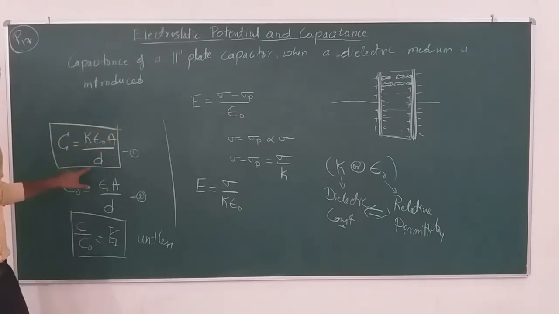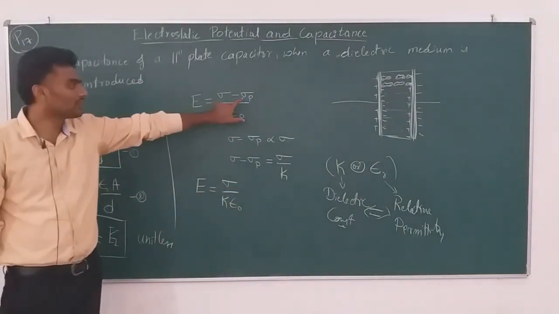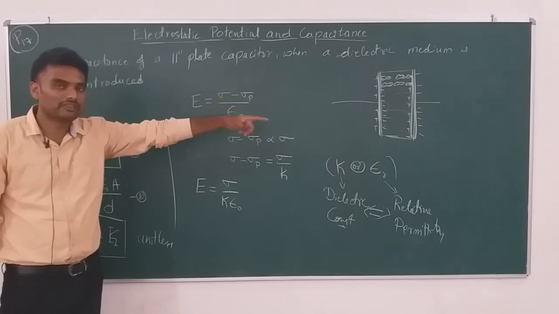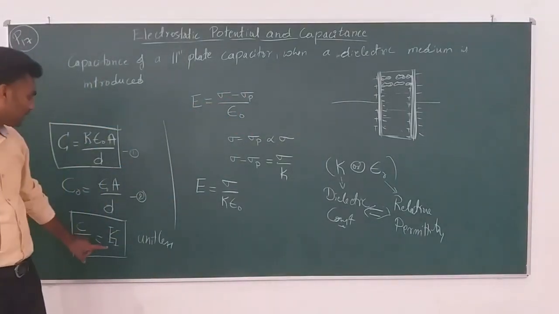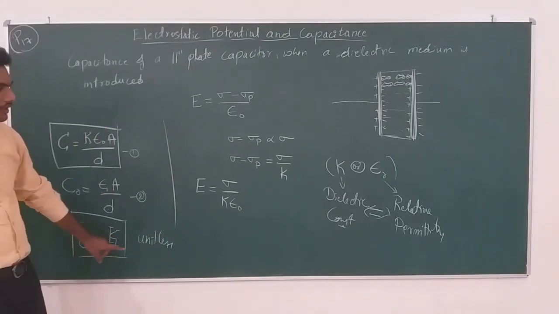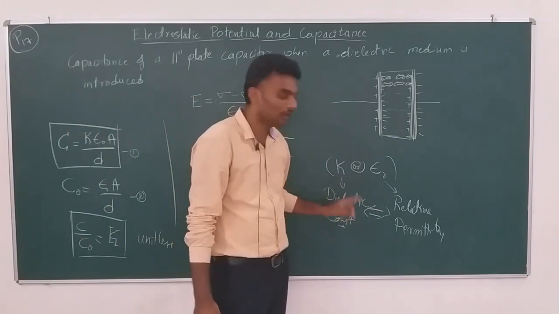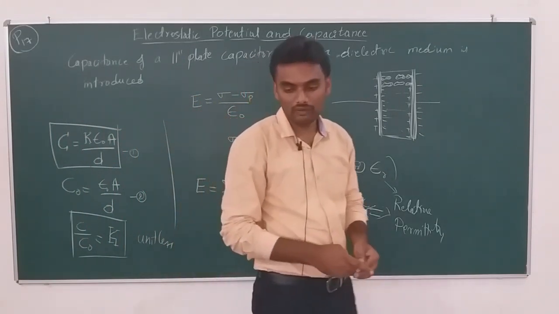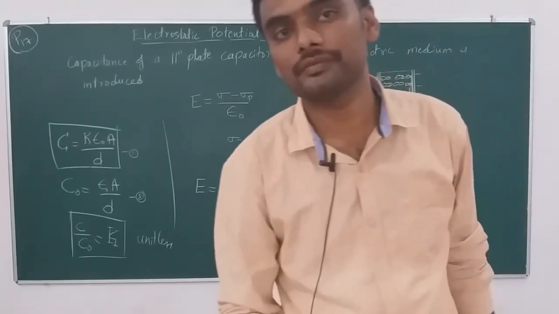This is important as far as your exams are concerned, you can be asked to find the capacitance. This expression is important. You do not need to worry about the derivation part, but remember this part, sigma p, the charge density due to polarization, and the k term, the dielectric constant, that is important, which is unitless, just a number. epsilon r and k are one and the same. So, now we will move ahead to the next derivation, combination of capacitance.